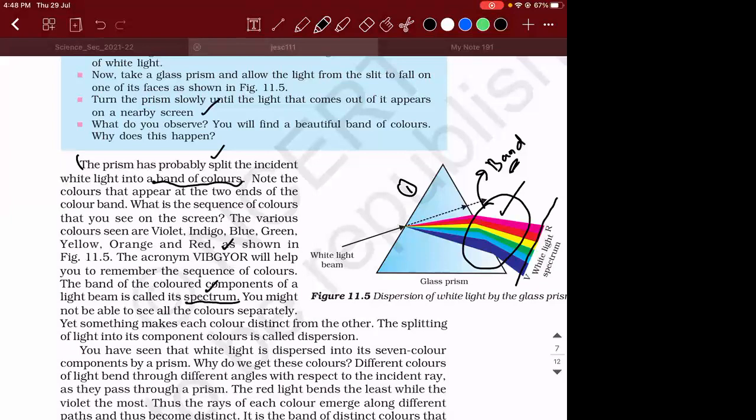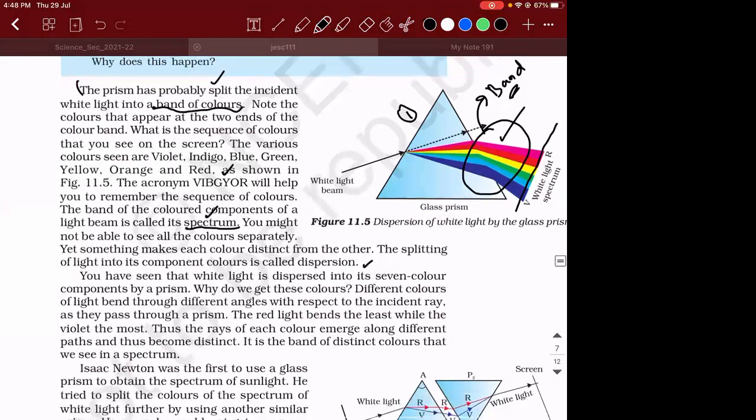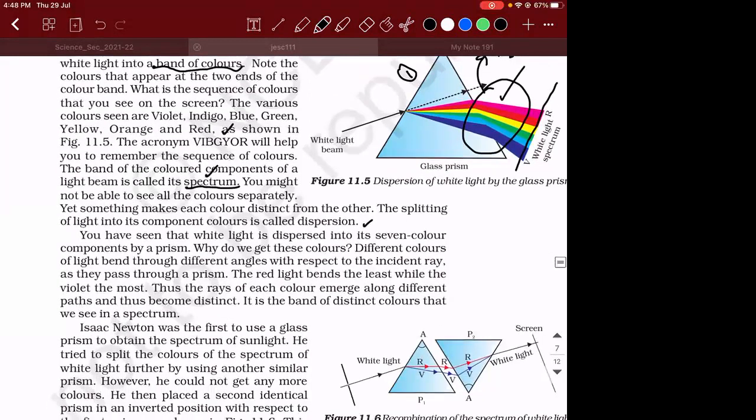The next term that you are supposed to know is dispersion. So what do you mean by dispersion? The splitting of light into its component colors is called dispersion. Okay, am I clear till this point? Yes, sir.